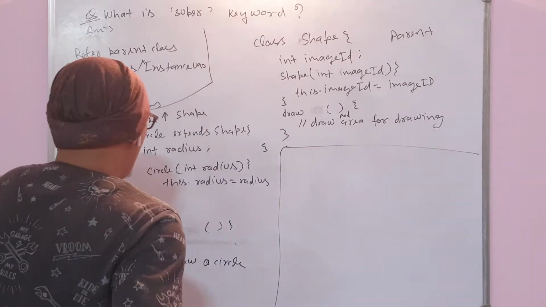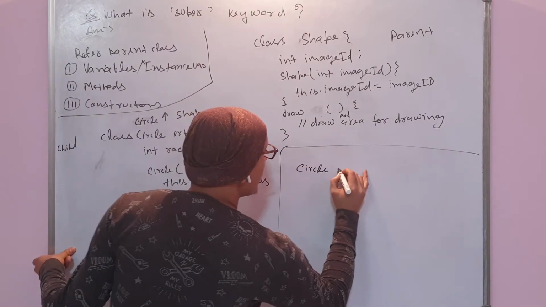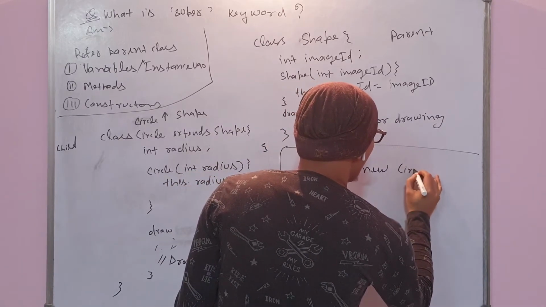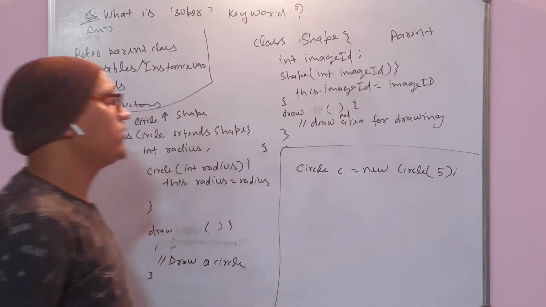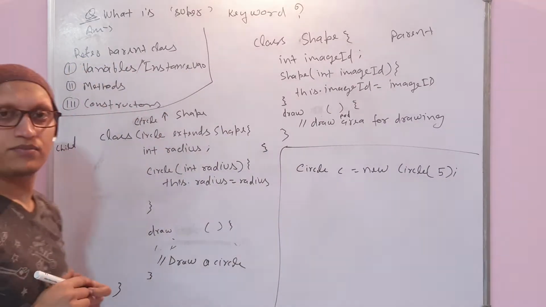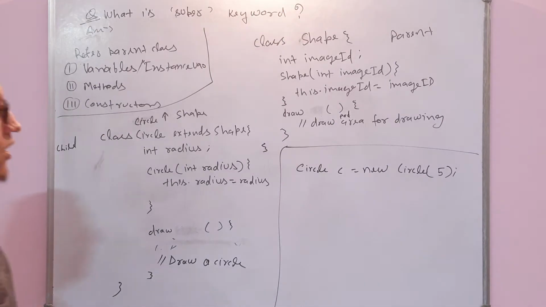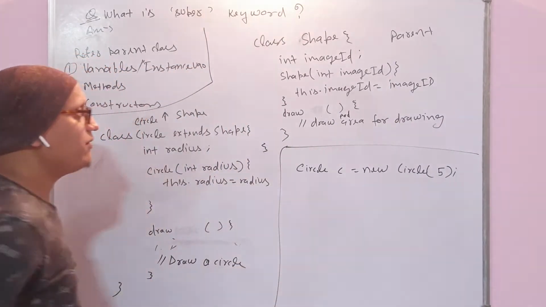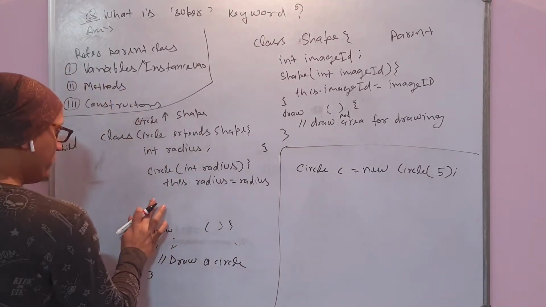Now if I am creating an object of Circle, new Circle of radius 5, this also has an image id.